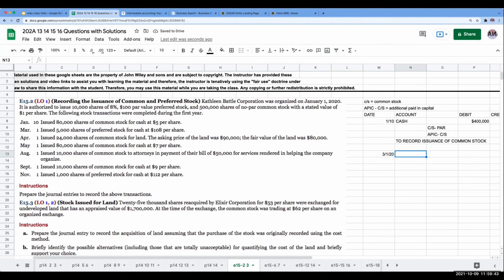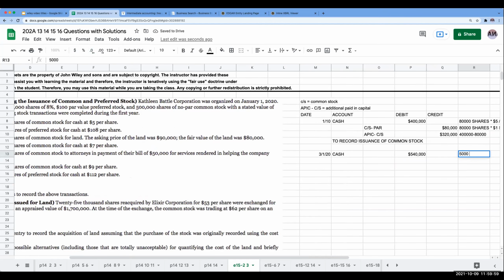I issued 5,000 shares of preferred stock for cash at 108 per share. So let's do the easy part first. The cash I'm receiving is 5,000 times 108, which gives me a total of $540,000. Now we're going to call this preferred stock, and then we're going to have additional paid-in capital preferred stock.